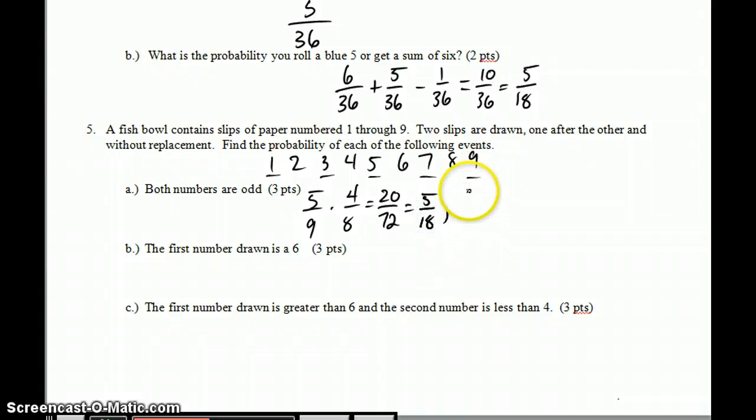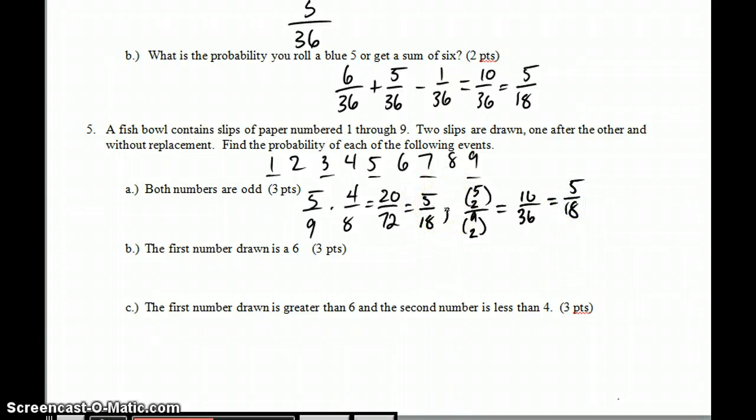If you had wanted to, you could have said, well, there are 5 odd numbers, and I want to choose 2 of them. There are 9 total slips, and I'm going to pick 2 of them. What is that probability? And that probability, if you plug it into your calculator, is 10 divided by 36, which is 5/18. Same value.